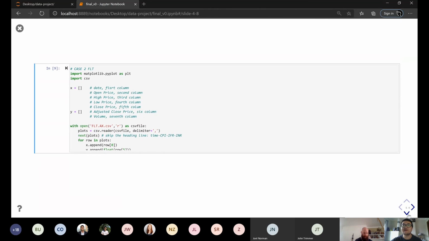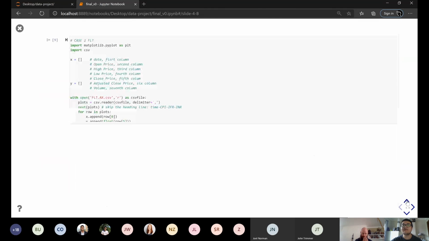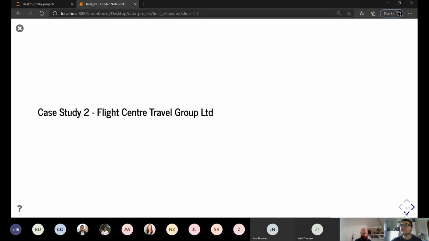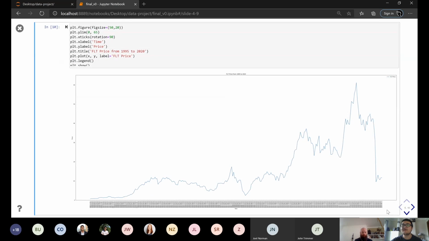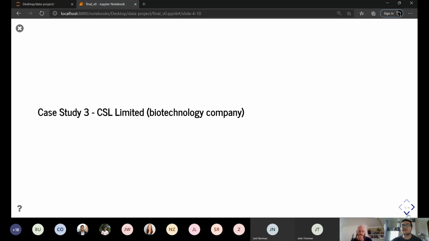Yeah. So the next one is Flight Centre. We can say Flight Centre hasn't recovered since COVID-19. It has been strongly impacted by COVID-19. The same applies to aviation sectors. And the last one is CSL Limited.